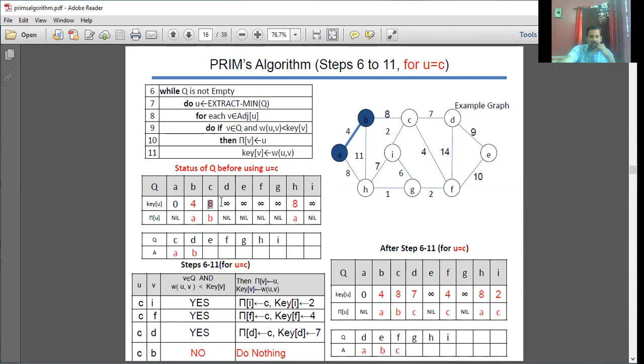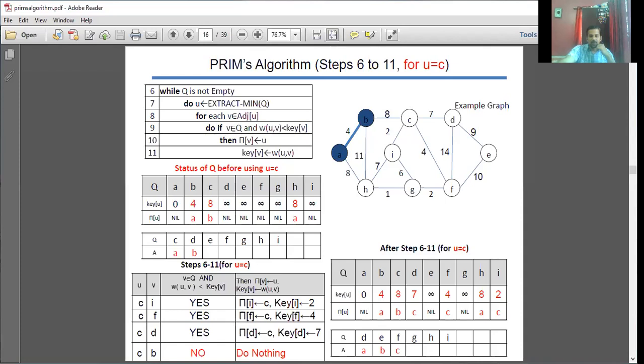I think the minimum value is for C and H, it's the same. They are the minimum ones. Let me go in order. I'll choose C. So U is equal to C, and this is going to be the U value.